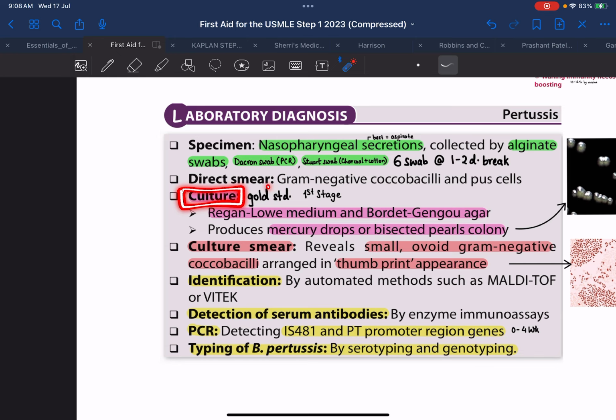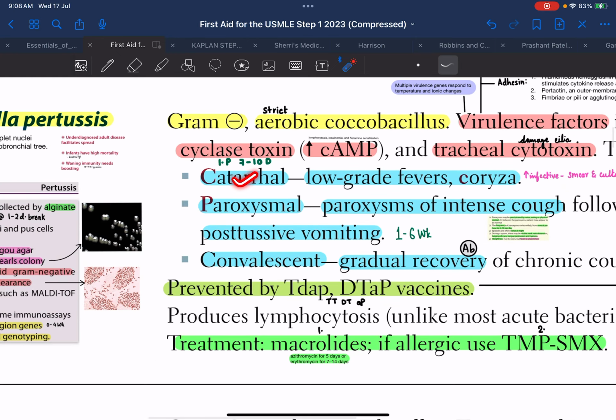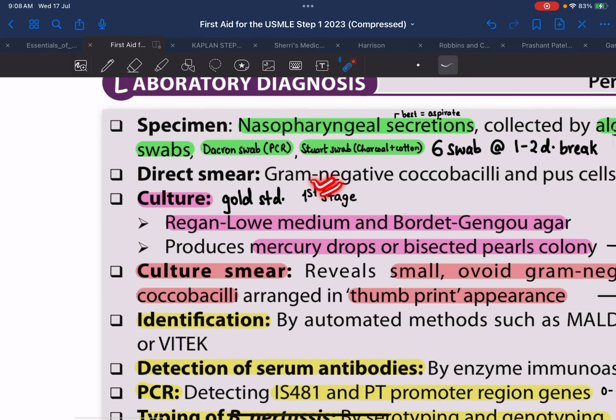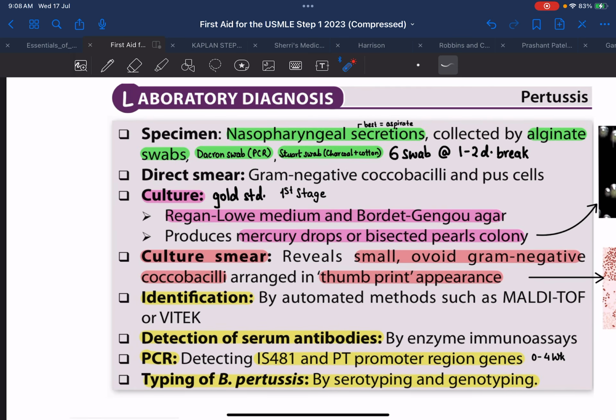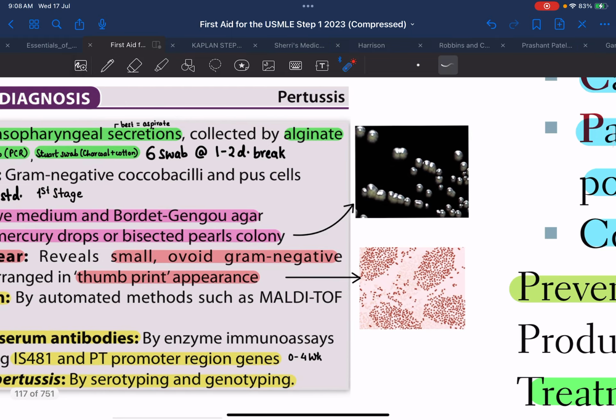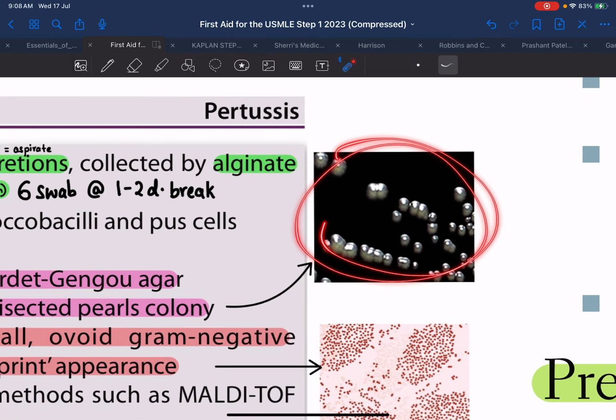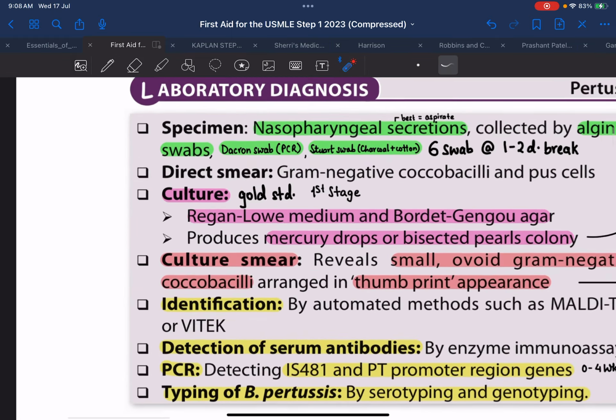Culture is the gold standard for diagnosis, and it is usually done, as we saw, in the catarrhal stage, the first stage. The bacteria can be cultured in Regan-Lowe medium or Bordet-Gengou agar, and it basically produces an appearance of mercury drop-like colonies, as you can see over here, mercury drop-like or bisected pearl colonies.